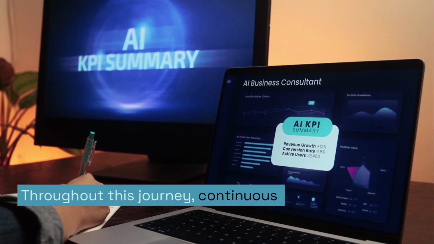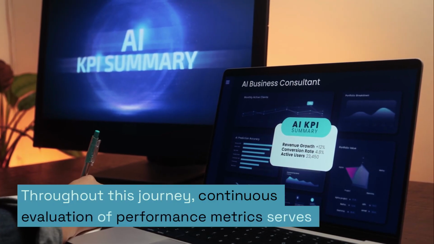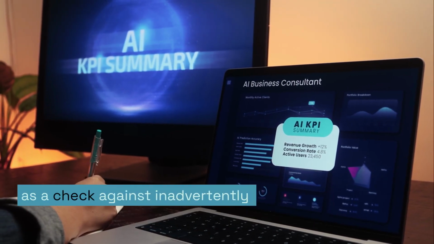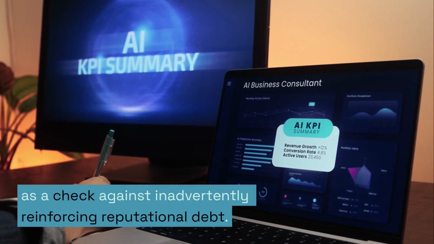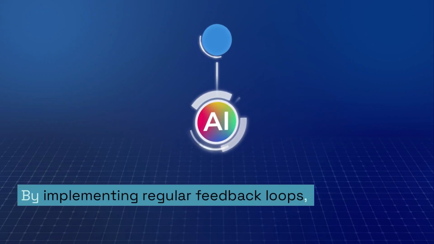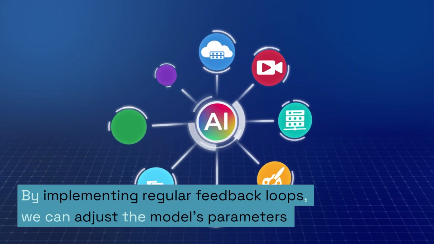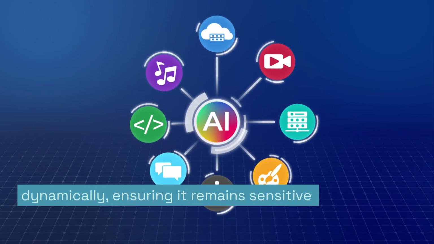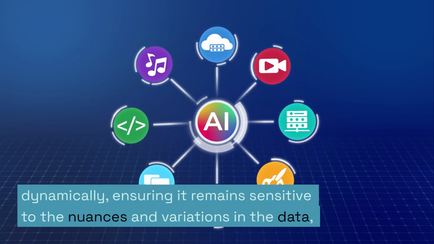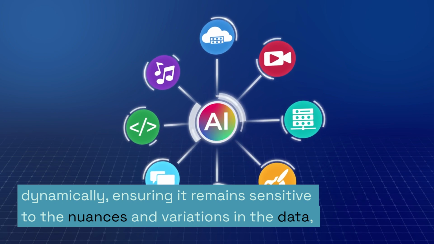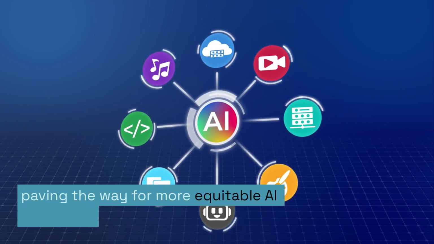Throughout this journey, continuous evaluation of performance metrics serves as a check against inadvertently reinforcing reputational debt. By implementing regular feedback loops, we can adjust the model's parameters dynamically, ensuring it remains sensitive to the nuances and variations in the data, paving the way for more equitable AI outcomes.